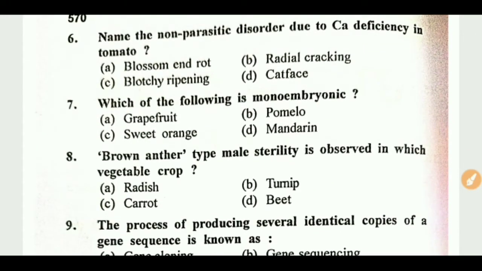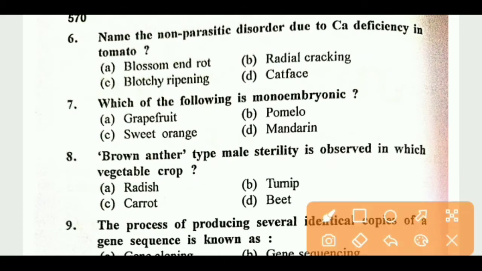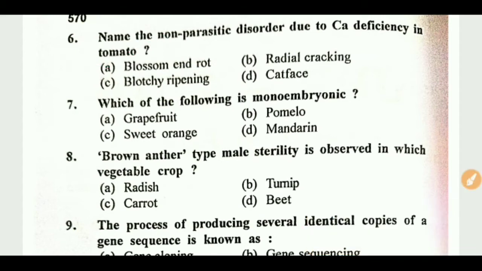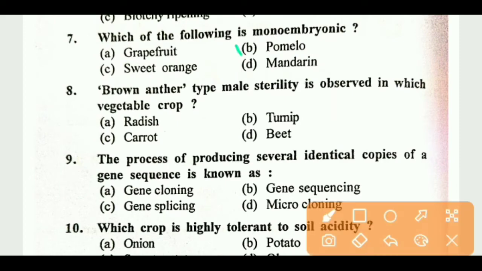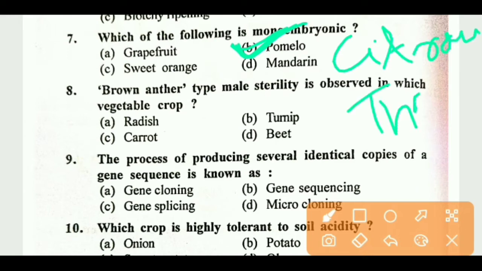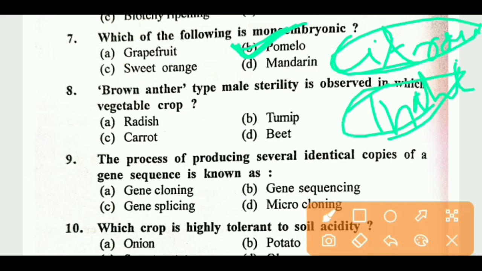Next question: name the non-parasitic disorder due to calcium deficiency in tomato. Very common question. Right answer is blossom end rot. Next question: which of the following is monoembryonic? Right answer is pomelo. Pomelo is monoembryonic, and also citron and Tahiti lime. Only 3 species are monoembryonic.